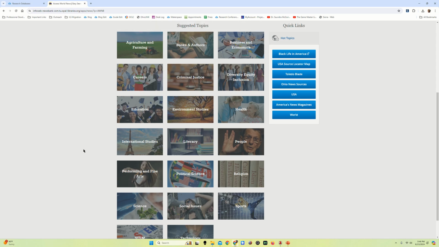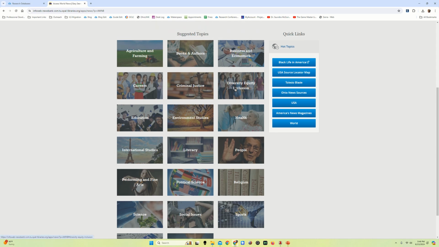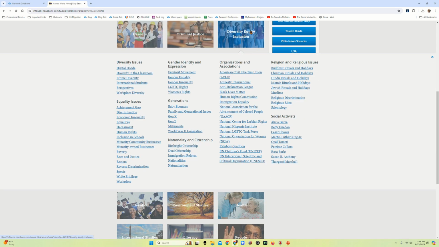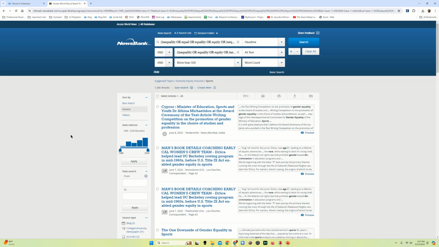If I wanted to look at diversity, equity, and inclusion, for instance, I could click on that. We have a drop-down of dozens of different options, of searches that are already programmed into NewsBank. I can start with any of these very broad topics, look at diversity, equity, and inclusion in sports, and I'll see that I already have 1,500 search results that I can start playing with, that I can start narrowing down to see what's most useful to me.